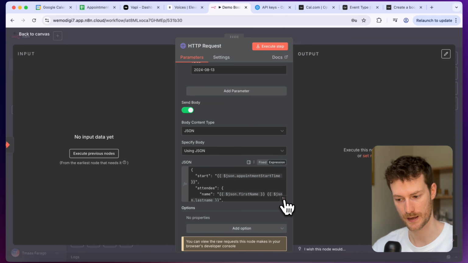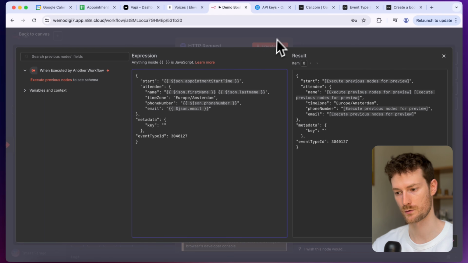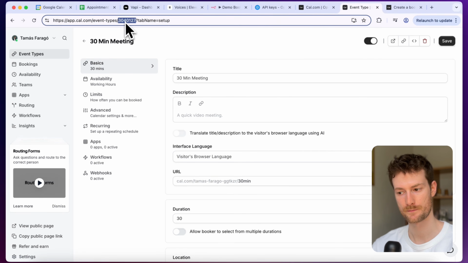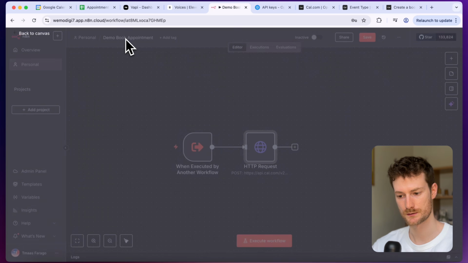So we will need to have the start date, the attendee, which will be the caller. You can see that we provide the name, phone number, email. It also needs a metadata. We are not going to provide anything here. And we need to add the event type ID that you can find in the URL for your event type here. So once we have that, I'm going to close this.